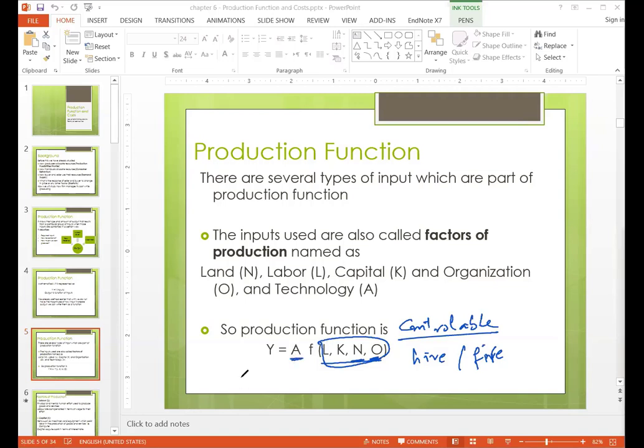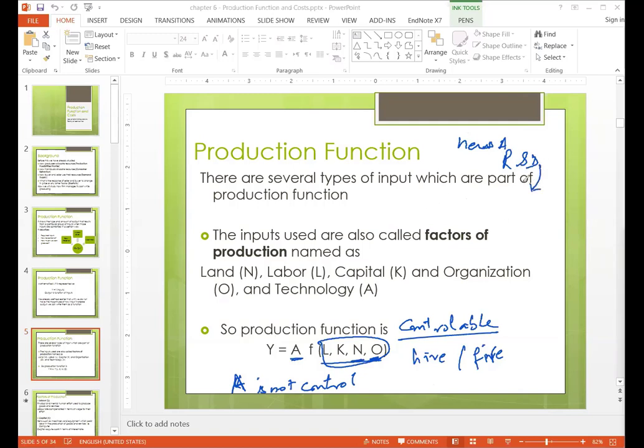But this A is a technology that is not controllable, because when you are using best possible technology, you don't know when you will get the new technology. The new technology depends upon R&D, research and development expenses, research work.